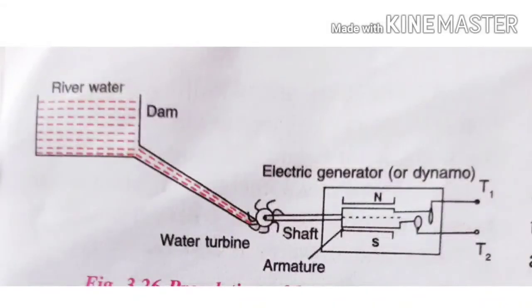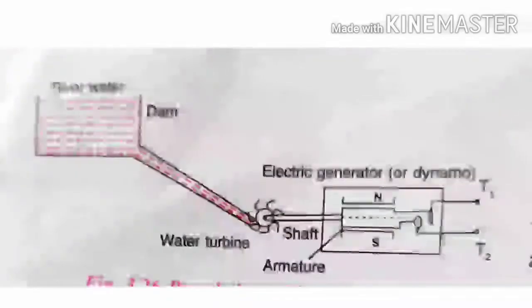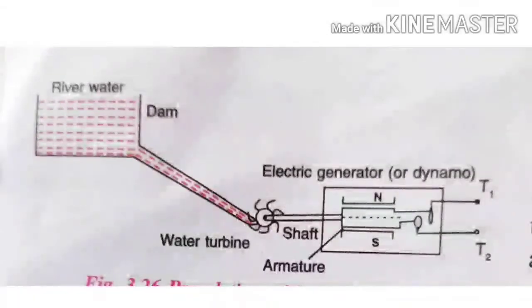This kinetic energy of the water is transferred to the blades of the turbine, and as a result, the turbine rotates. As the turbine rotates, it rotates the armature of the generator. As a result, there is production of electricity, and then it is supplied to various places.